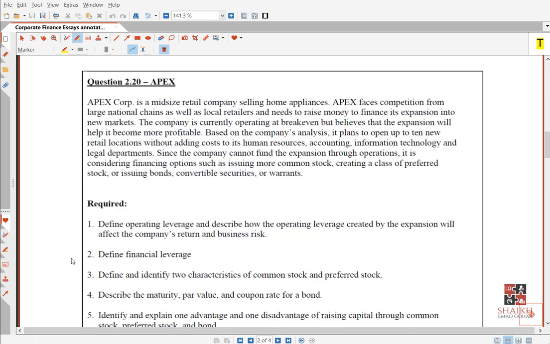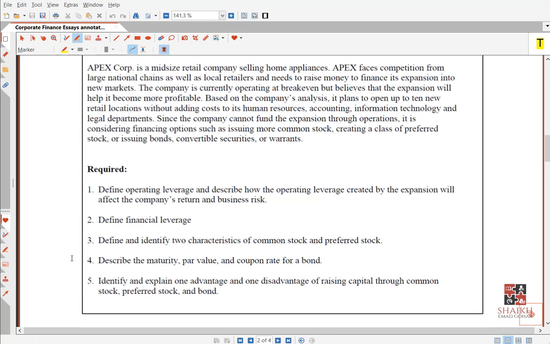We are doing the second essay question, question number 2.20 from your IMA study support package, which is Apex. Exam technique: first read the requirement. What is the first requirement? Define operating leverage and describe how the operating leverage created by the expansion will affect the company's return and business risk. Right? So my friends, I hope you remember this.